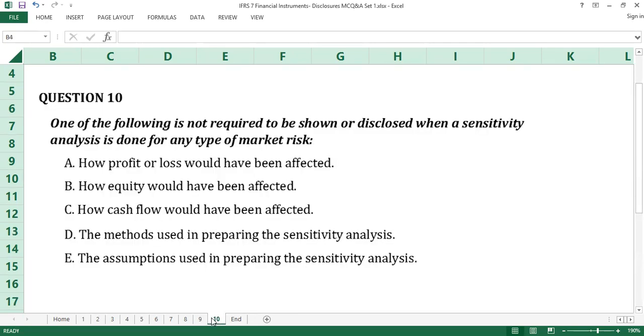Question number 10. One of the following is not required to be shown or disclosed when a sensitivity analysis is done for any type of market risk. A. How profit or loss will have been affected. B. How equity will have been affected. C. How cash flow will have been affected. D. The methods used in preparing the sensitivity analysis. E. The assumptions used in preparing the sensitivity analysis. Time counts.